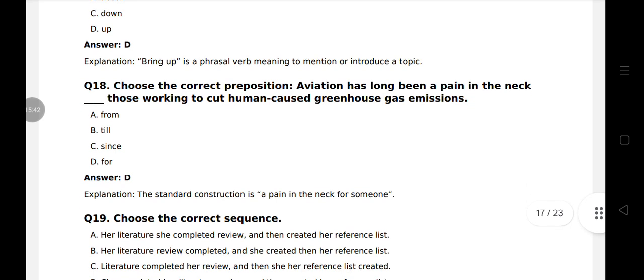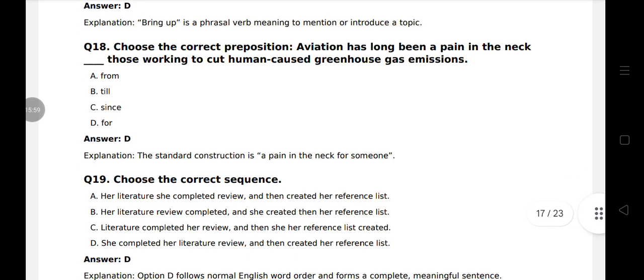Question 18. Aviation has long been a pain in the neck for those working to cut human-caused greenhouse gas emissions. That is, aviation has long been a pain in the neck for those working. 4 is the right answer.